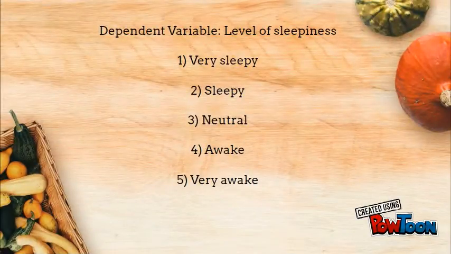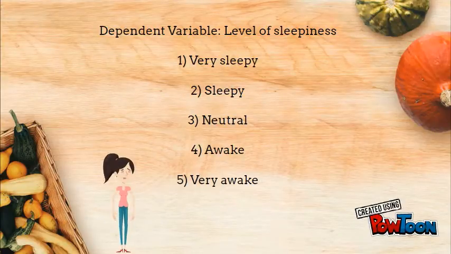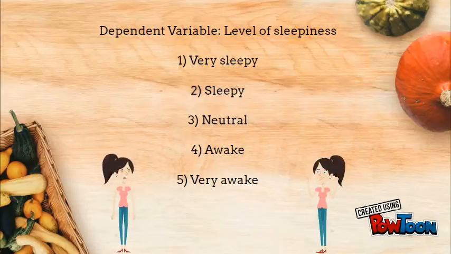The dependent variable for this experiment is levels of sleepiness. The first level is very sleepy, second level, sleepy, third level, neutral, fourth level, awake, fifth level, very awake.